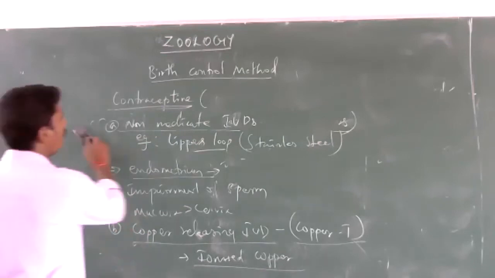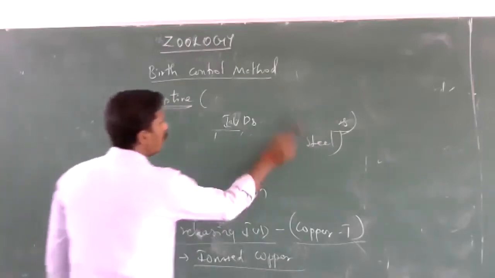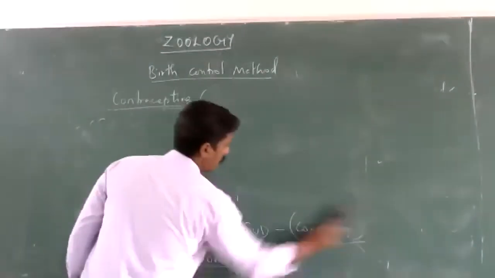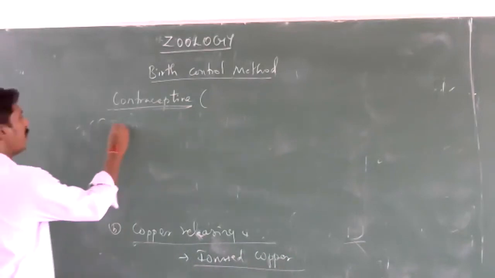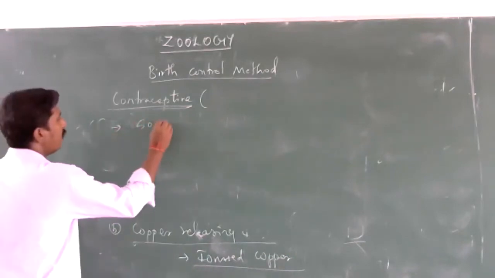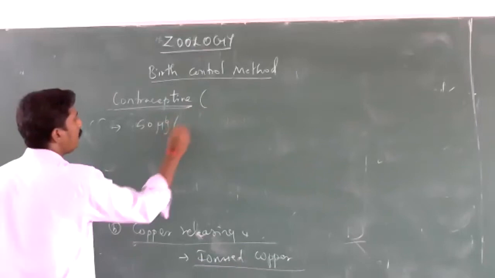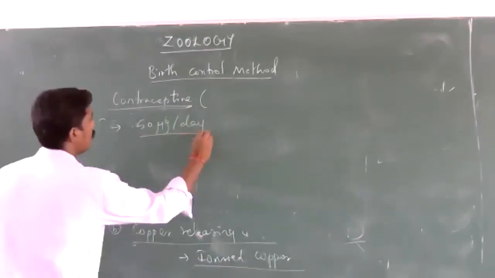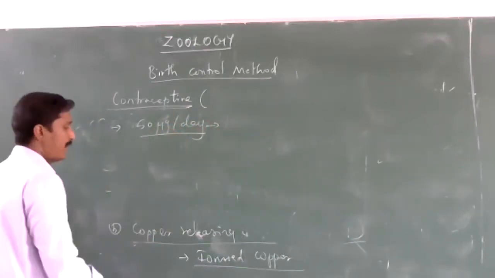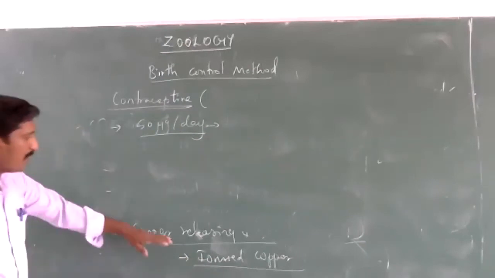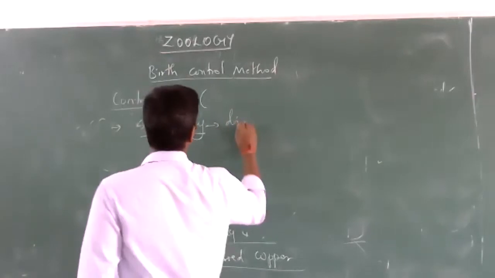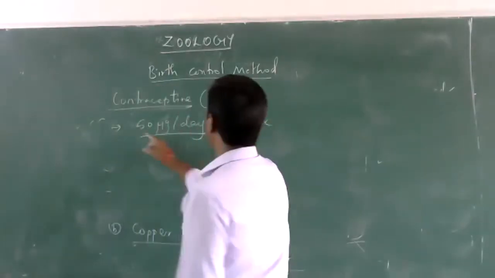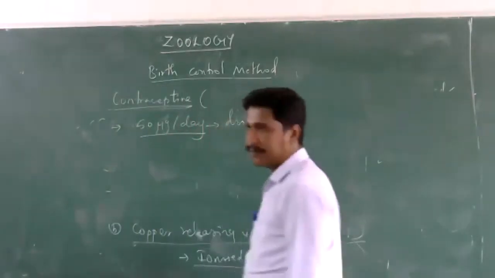These ionized copper slowly dissolve in the female reproductive tract at the rate of 50 μg per day. This copper in the copper releasing intrauterine device dissolves 50 μg per day.